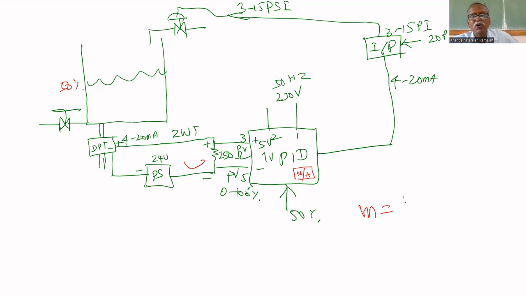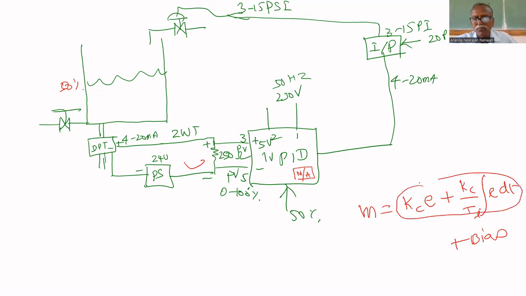M equal to what I wrote: Kc multiplied by error plus Kc by Ti integral of E dt plus bias. This part will not work in manual mode. Automatically it calculates the controller output, but that automatic controller output will not work. Then it is called manual mode.